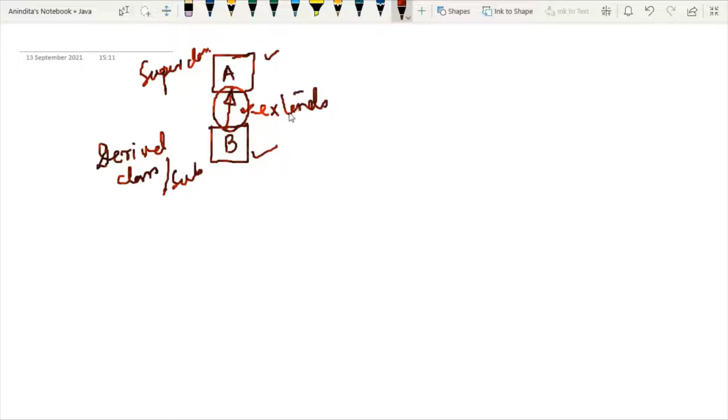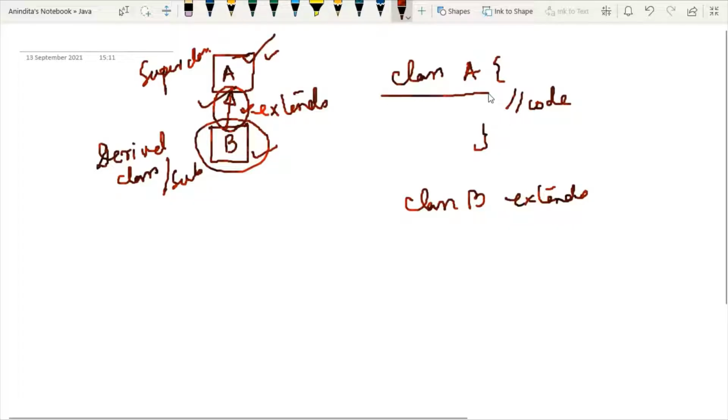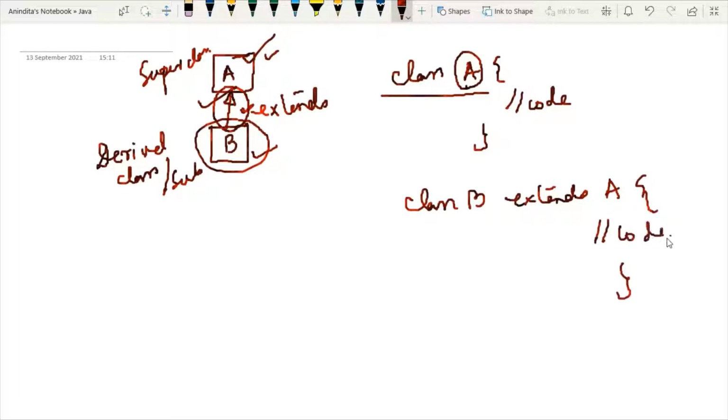I have already explained this one. So this block diagram will look like this. It's very simple information and you will find it anywhere. But what is new over here? Class B is extending, means extends class A. Class A is already defined, so I will just use the name of the class. So this is how the architecture will look.